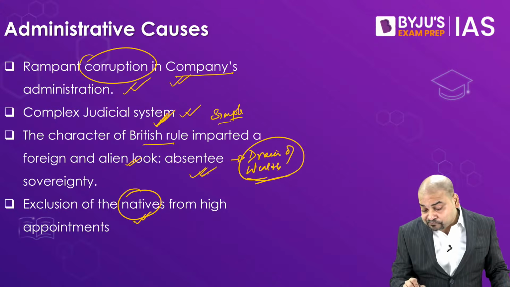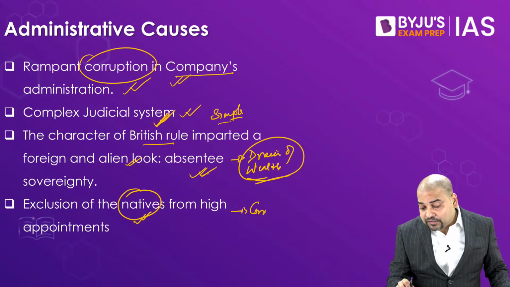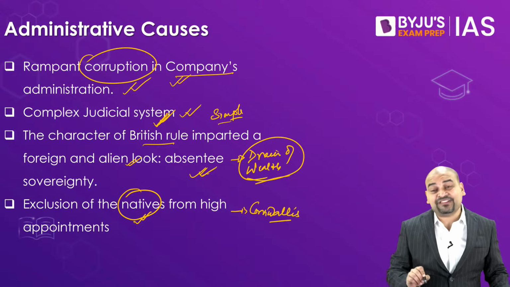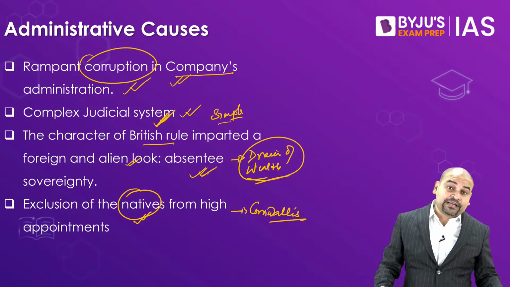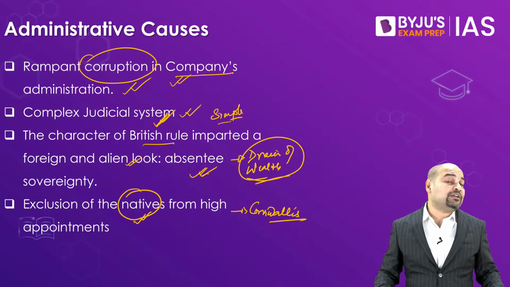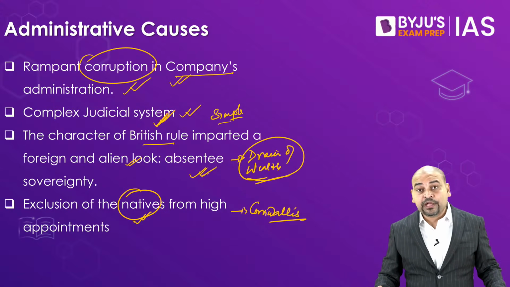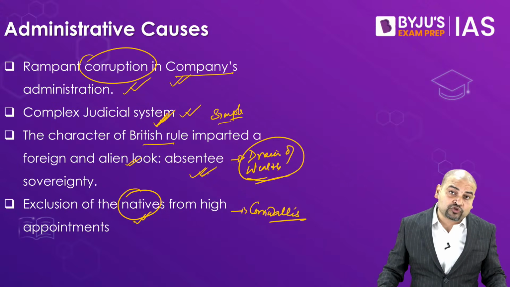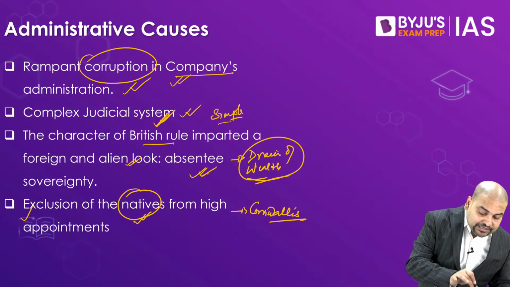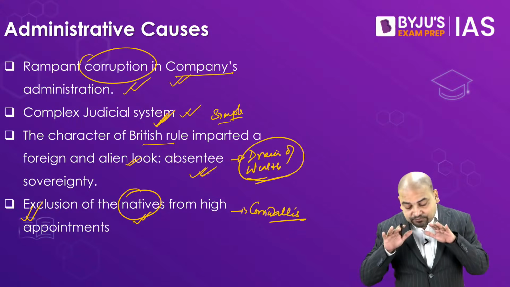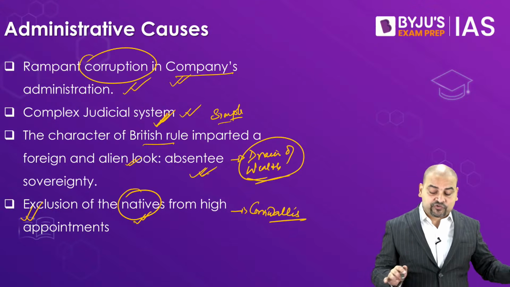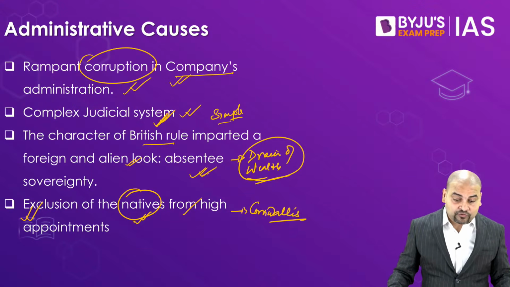In fact, Cornwallis had a feeling, he had famously said, every Hindustani is corrupt, and had decided that any job which pays more than 500 pounds per annum, Indians would be excluded from those jobs. So this you can see very clearly, that they were excluding us from the higher positions, not only in military, but everywhere else also.